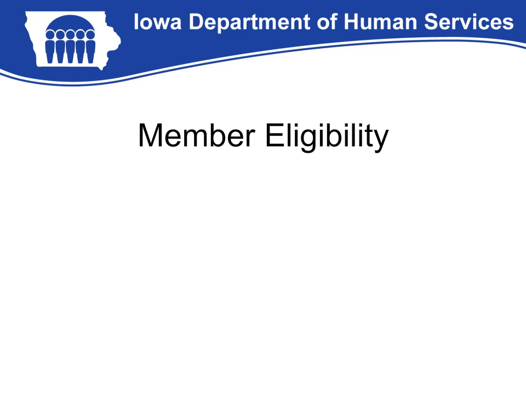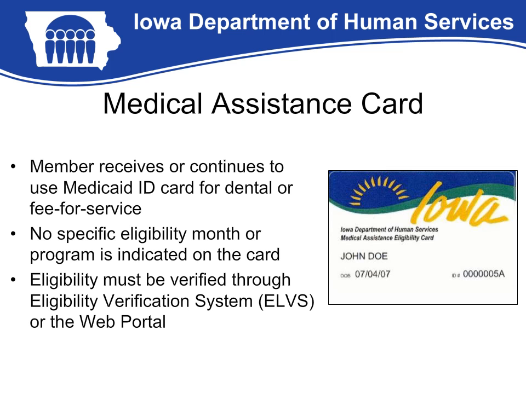First, we will discuss the member eligibility types. Here is a copy of the Iowa Medicaid Medical Assistance Card. Medicaid members carry this card with them to confirm they are eligible for services. The card does not display an eligibility date or span. We encourage providers to contact the IME to confirm eligibility prior to rendering services.